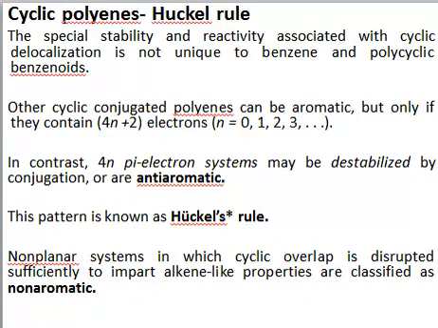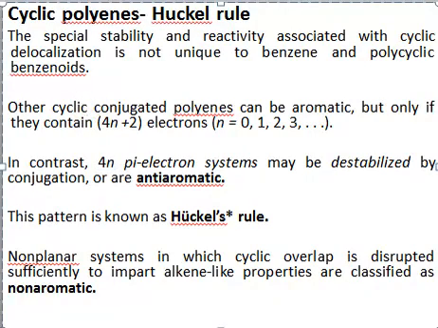Such compounds are known as anti-aromatic. The criterion for such a system to be anti-aromatic is that it must be cyclic, conjugated, a polyene, planar, and have 4n number of pi electrons.